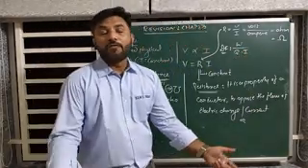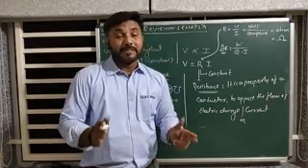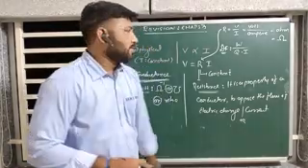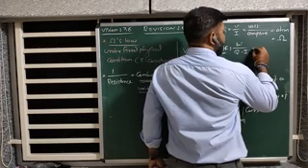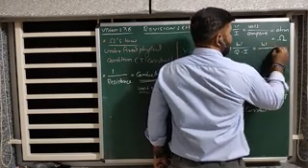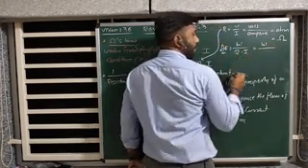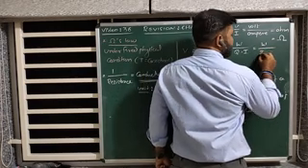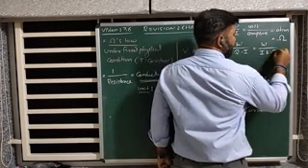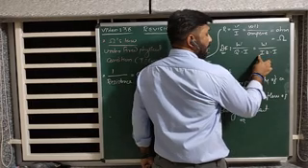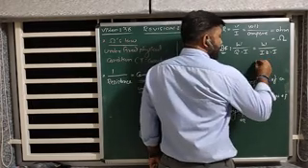What is Q? From the definition of electric current, Q is nothing but IT. So here W as it is, IT and again I. So it is IT multiplied by I, so I square.